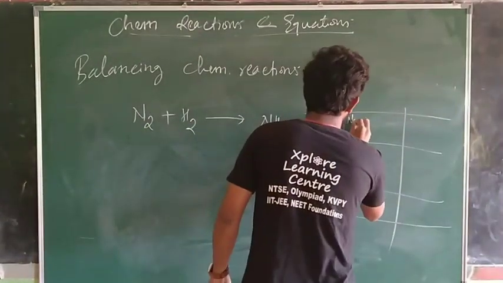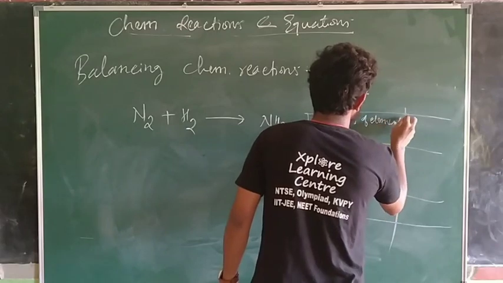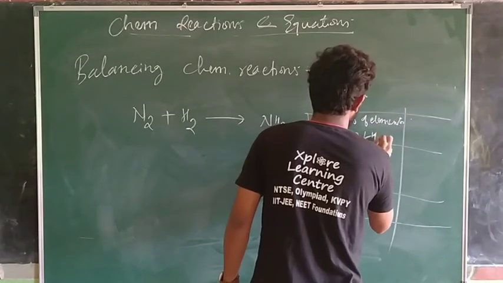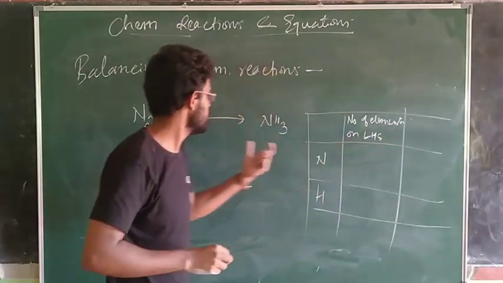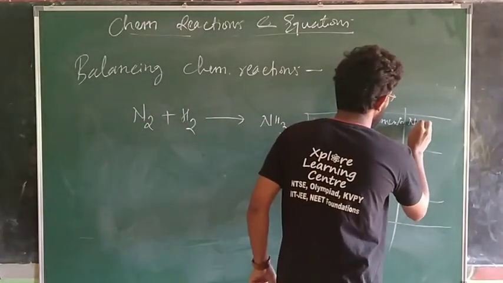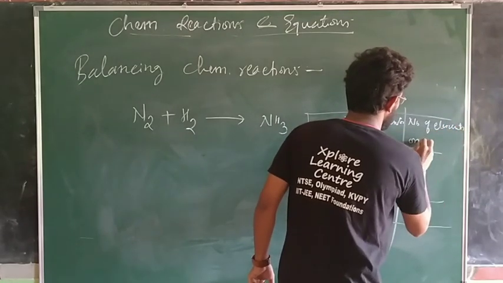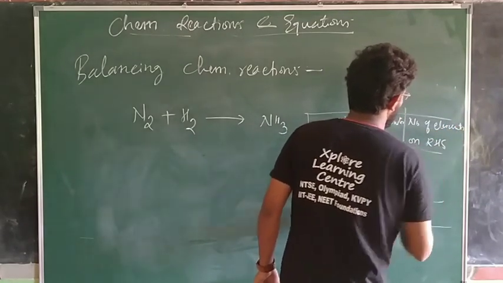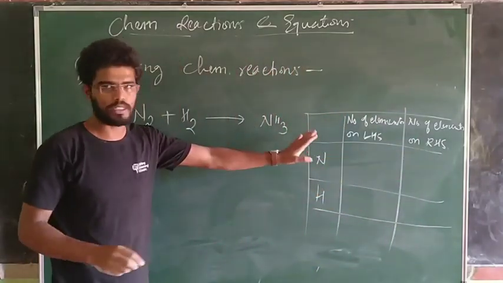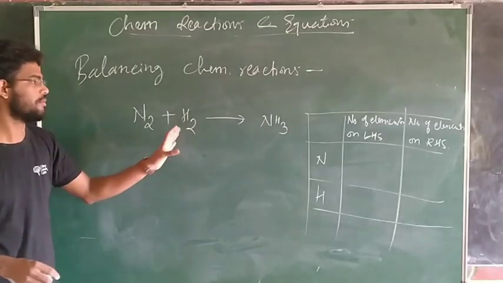So we need to note the number of elements on left hand side. This left hand side denotes the reactant side, and the number of elements on RHS. The right hand side denotes the product part. Okay, so this table we must always have whenever we go for balancing the reaction.